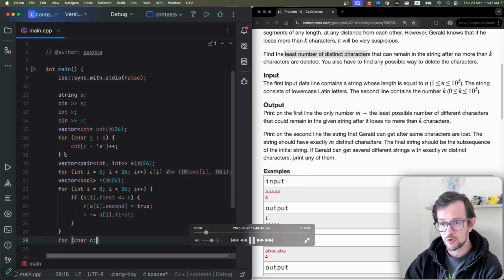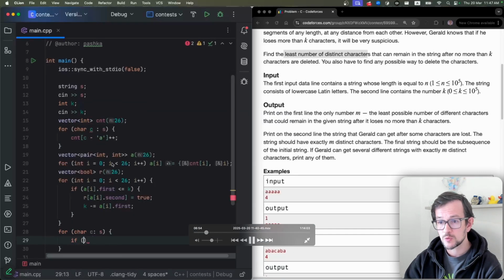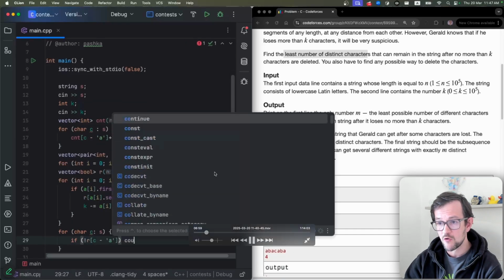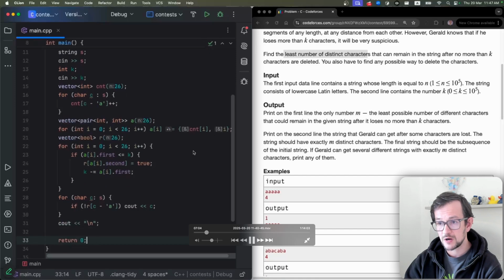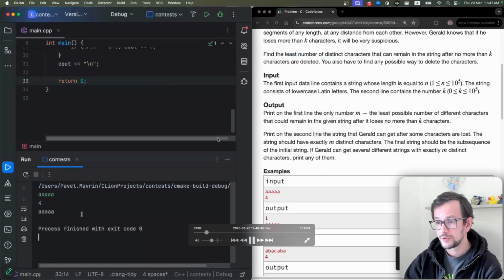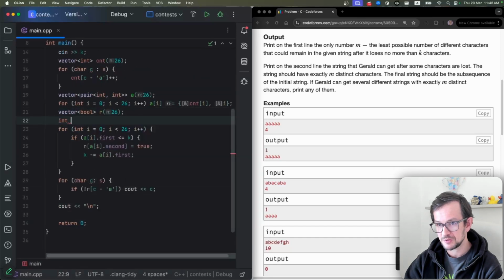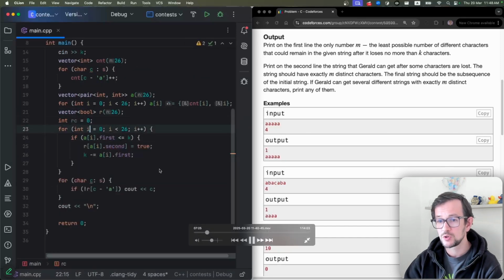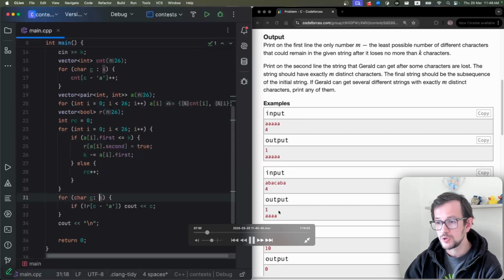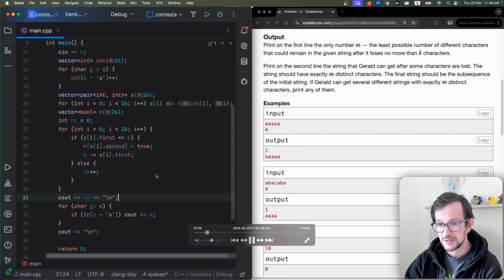Here I forgot to sort. I will find it later. So basically what I'm doing here, I make an array of pairs, number of characters and the character. And then I will need to sort it. Also you need to output the number of characters in the end. Okay, that's easy.